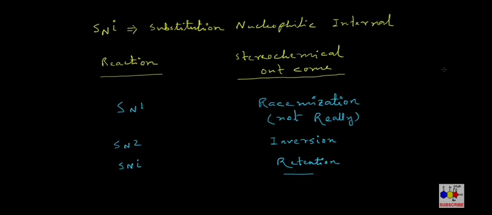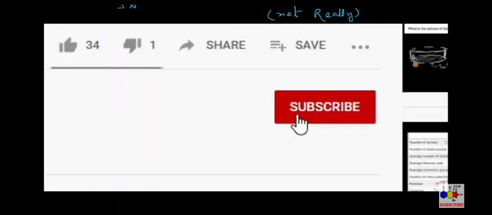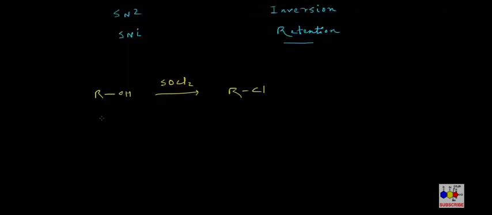So today we will discuss this SNi reaction mechanism with a typical example, which is the substitution of the OH functional group with a chloride via treatment with thionyl chloride.